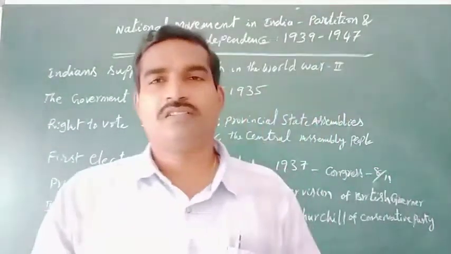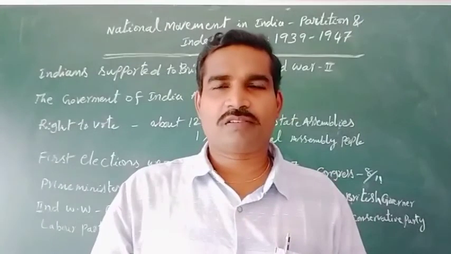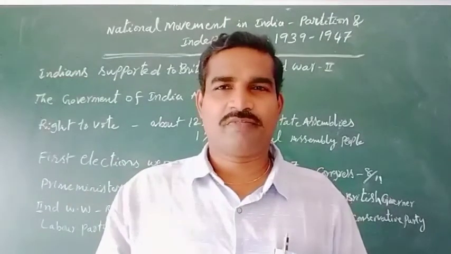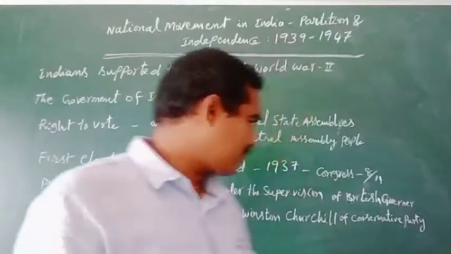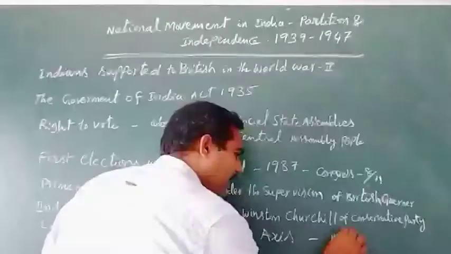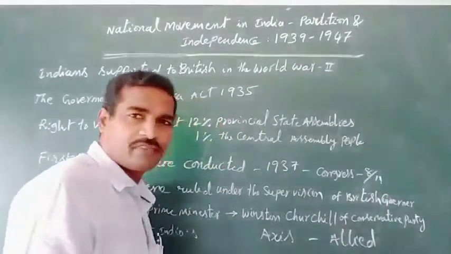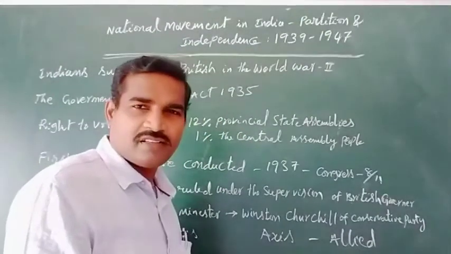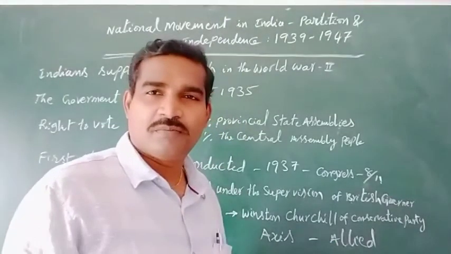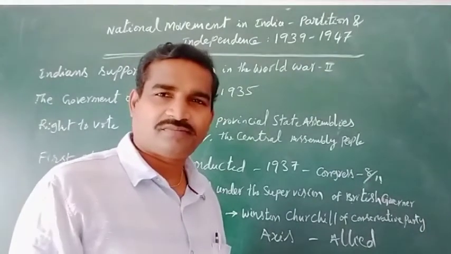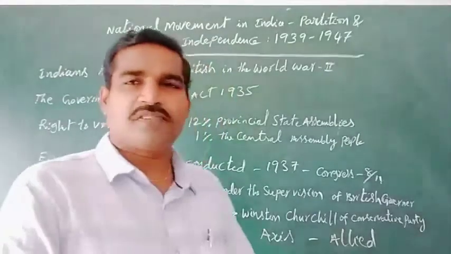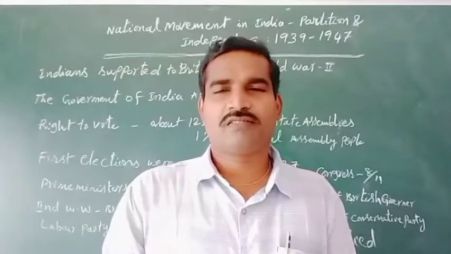Why did Indians support the Britishers during the Second World War? What were the reasons? The Second World War was held between two blocks, two groups: Axis powers and Allied powers. Axis powers were led by Germany, Allied powers were led by the British, meaning Britain. Understand? In the Axis powers, who are they?